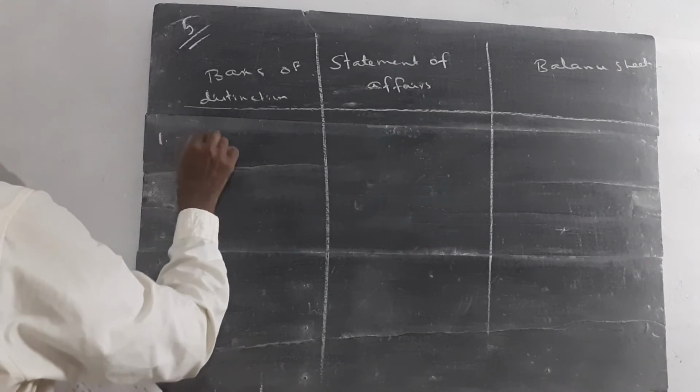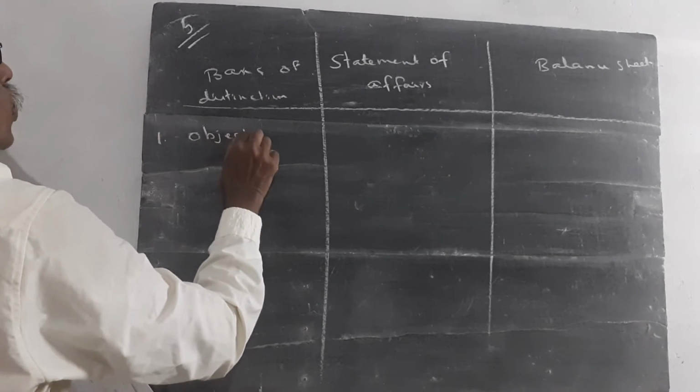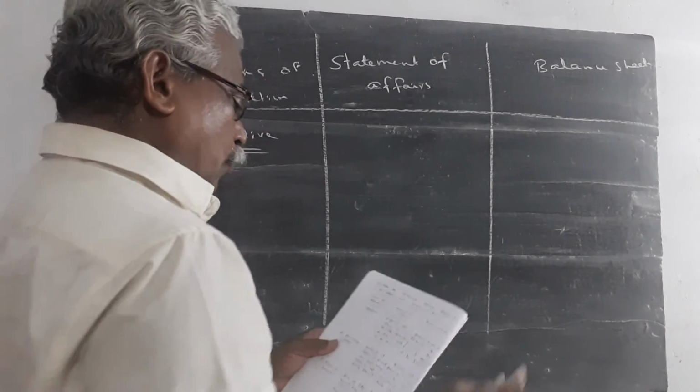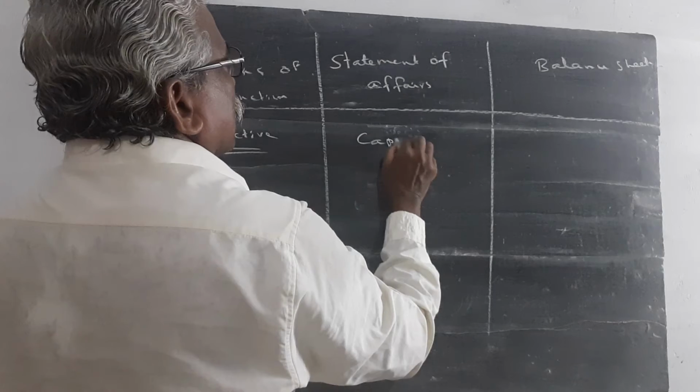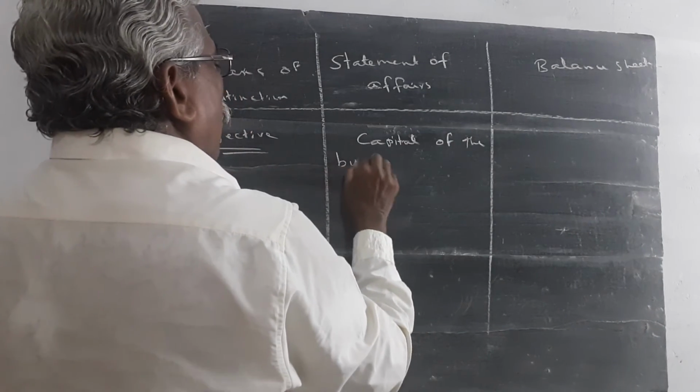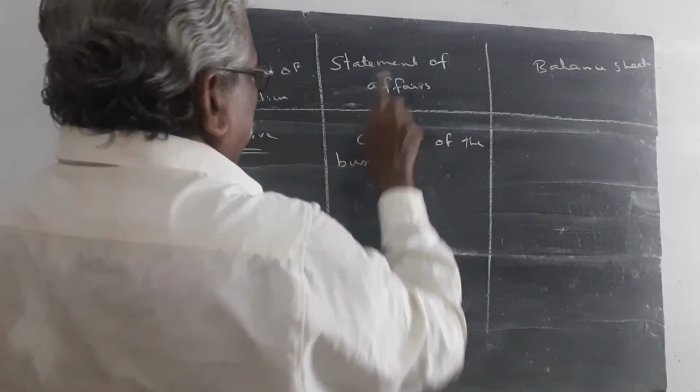Point number 1. The main objective for preparing the statement of affairs is to find out the capital of the business. Capital of the business can be found with the help of preparing the statement of affairs.